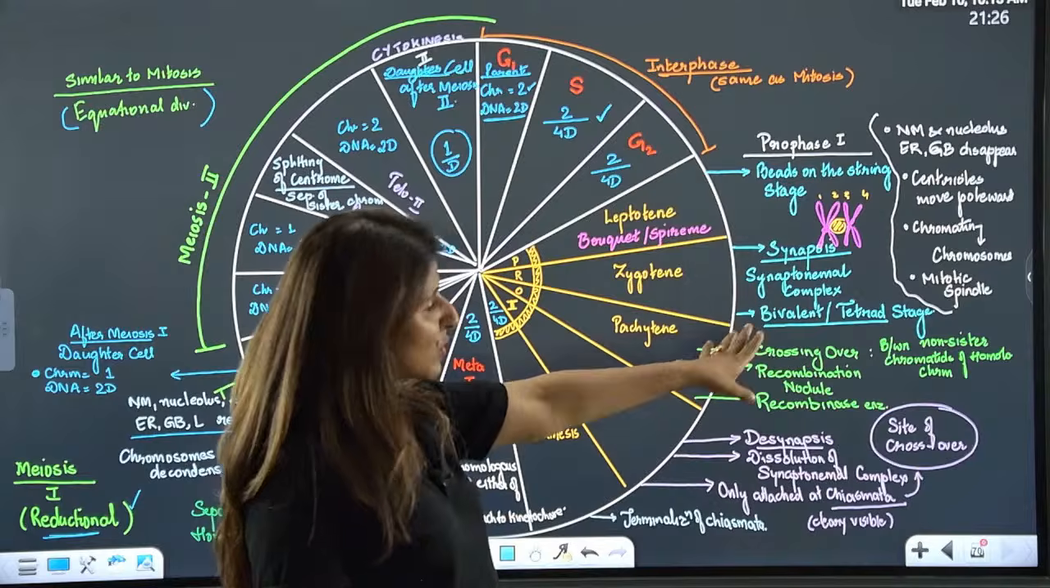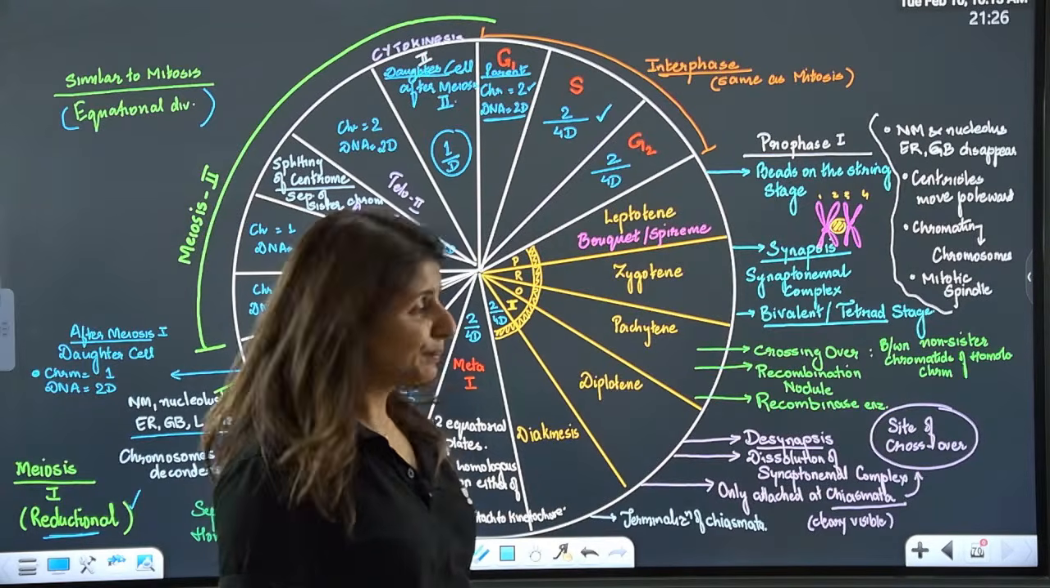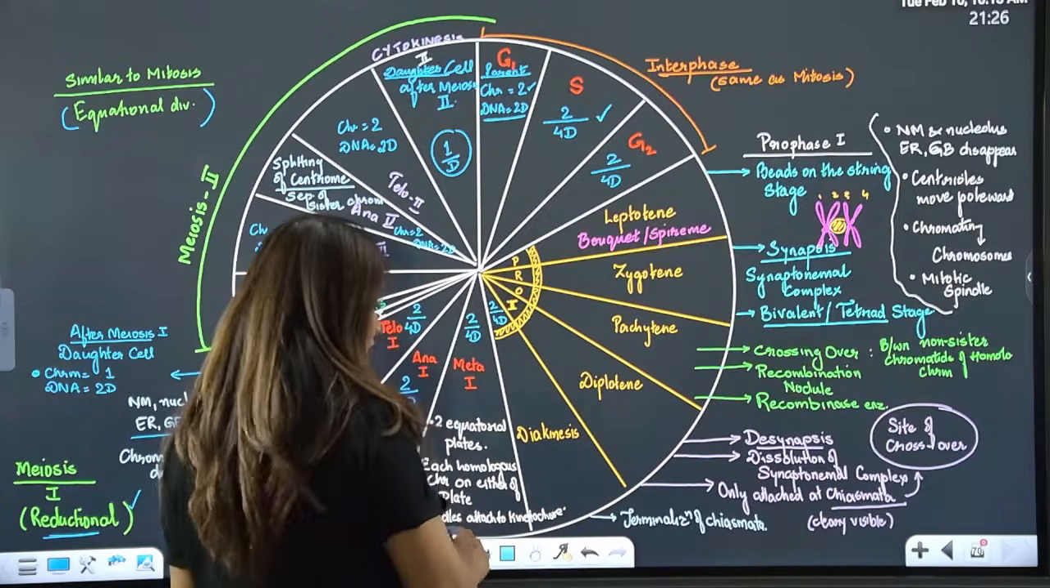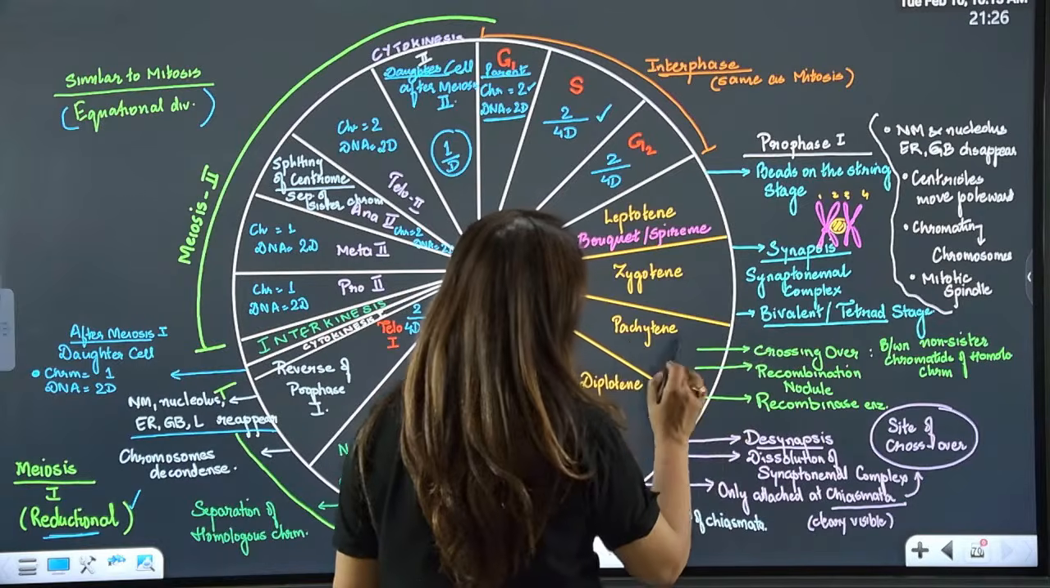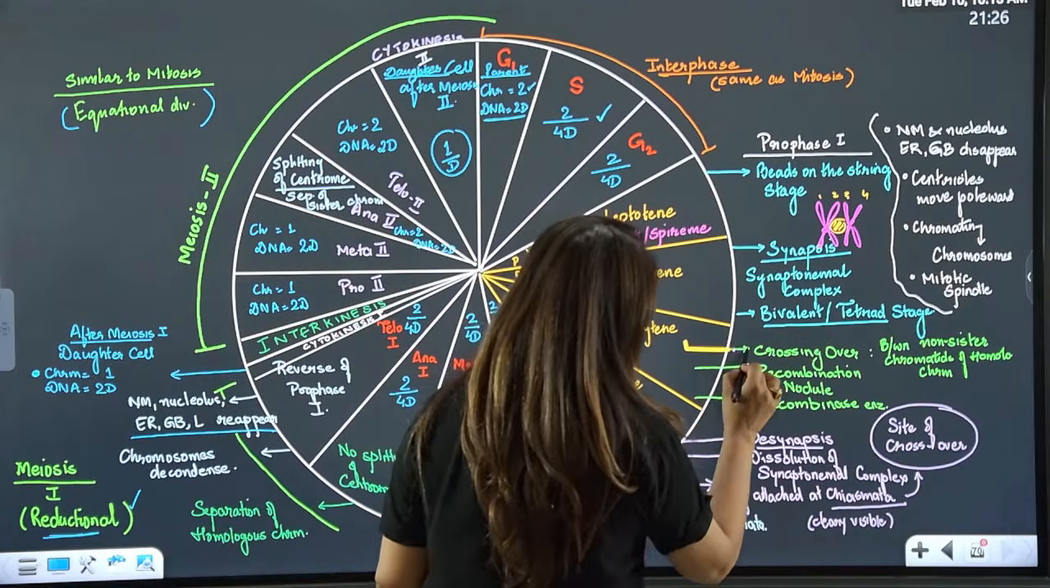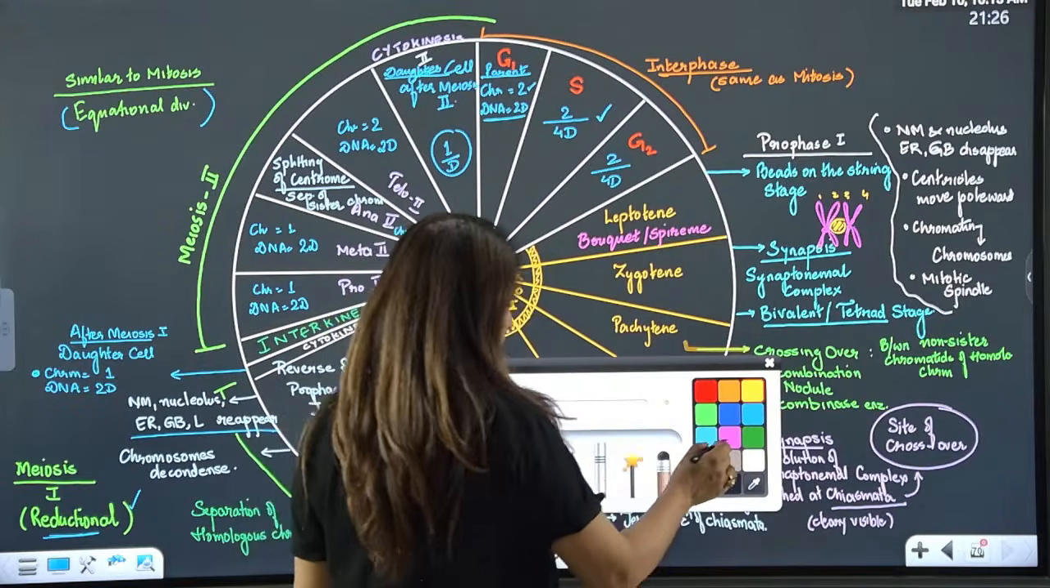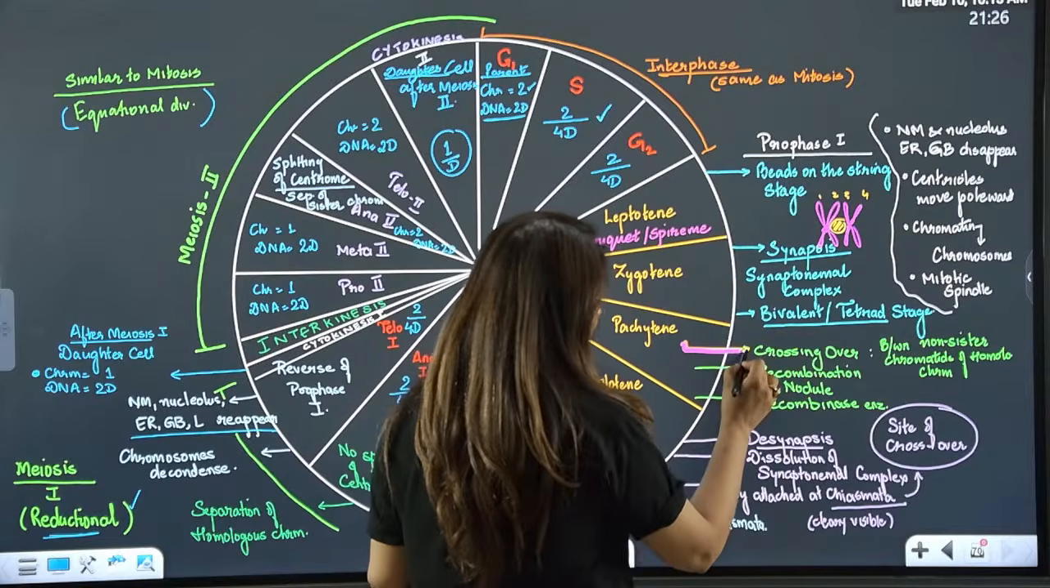4 chromatids, so tetrad stage. Are we clear? Right? Then what happens during Pachytene? So in Pachytene, crossing over will take place. So Pachytene is characterized by crossing over.